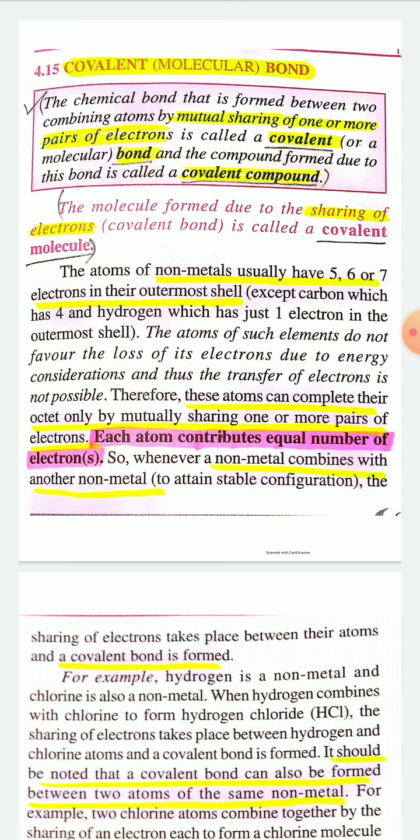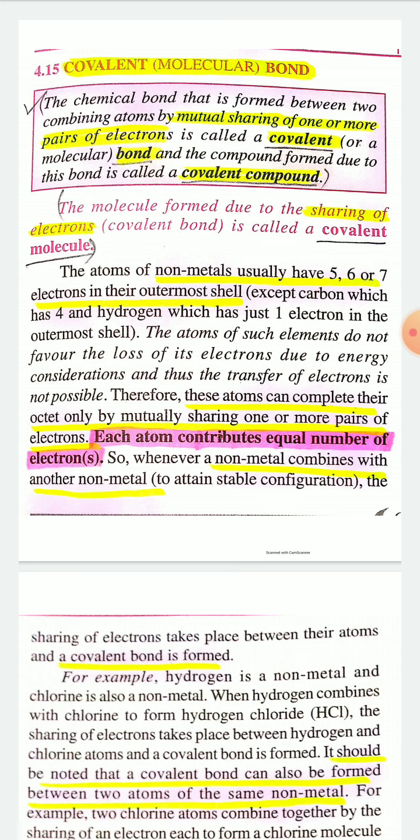Today I'll discuss covalent bond or molecular bond. In the previous video, I discussed ionic or electrovalent bond. Today I am going to discuss covalent or molecular bond. I have told that bonds are formed between two or more atoms either by sharing of electrons or by transfer of electrons from one atom to another. And I also told in the previous video that ionic bonds are formed by transferring electrons from one component to another, that is, from one atom to another.